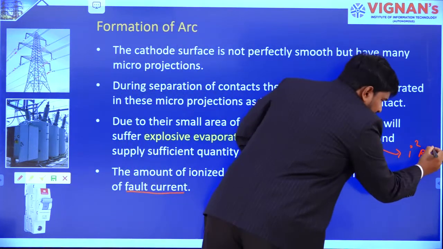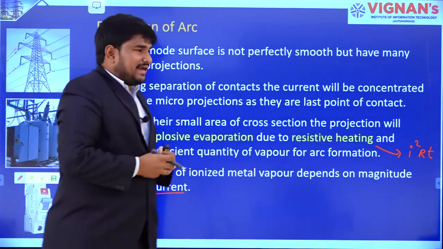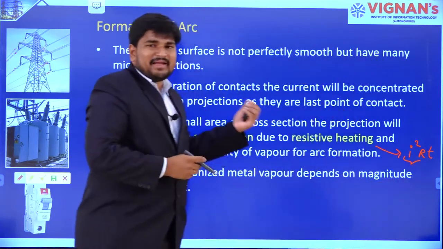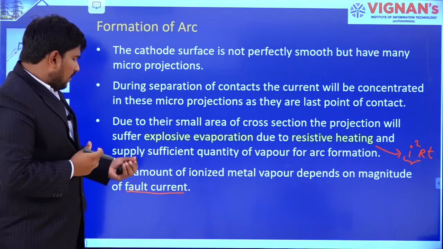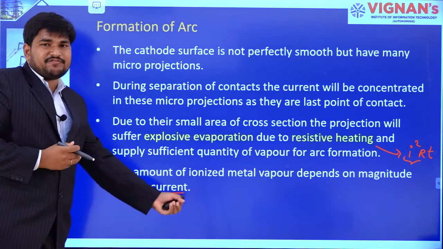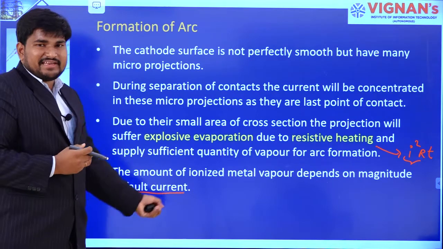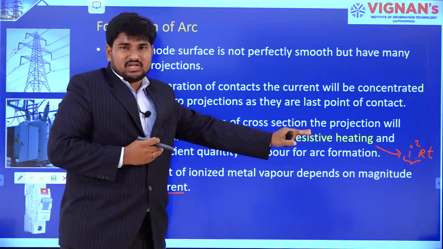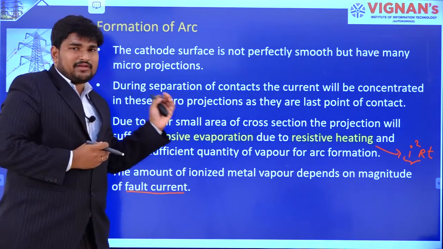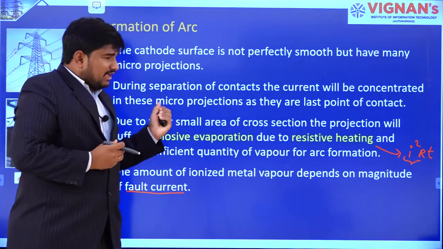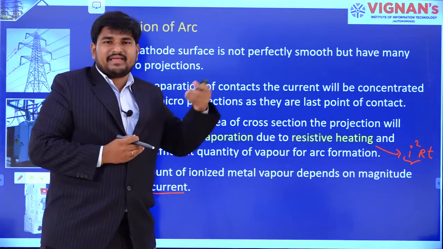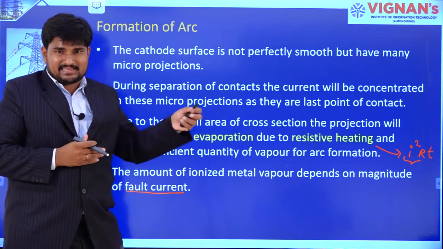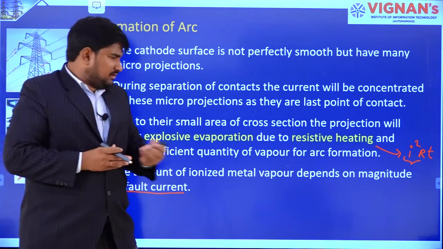In terms of energy it is I square R T. Right. So as the fault current increases, the I becomes larger. Because of the increase in fault current, heating also increases, and in case of microscopic projections, the amount of vaporization will become high, and the amount of arc will also increase, right.